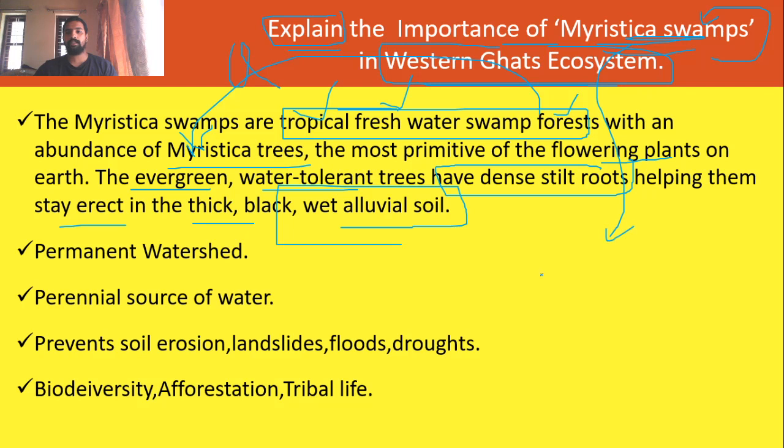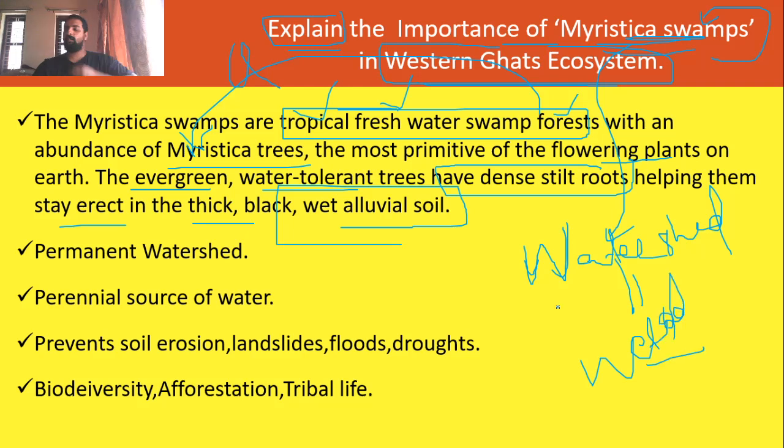Myristica swamps are just a watershed. You must have heard of a watershed. You can equate it with a wetland also. Okay, even though both are different in concept, there are similarities. When you take a wetland or watershed, you know that it is a place that stores water. So whenever there is rainfall, the abundance of water is stored in that place like a sponge. It acts slowly during the course of time. It slowly releases the water as a stream. Yes or no? So that is what a watershed is.